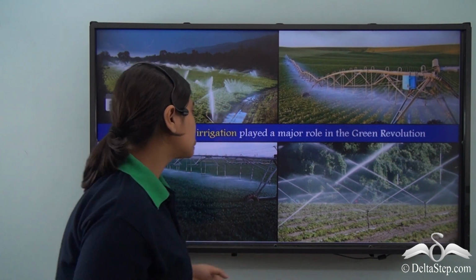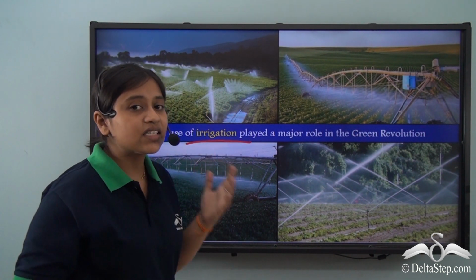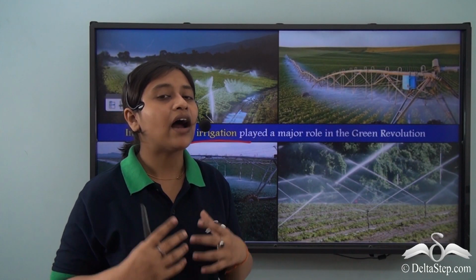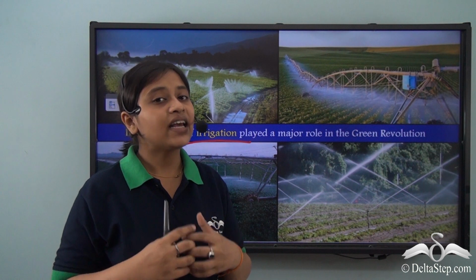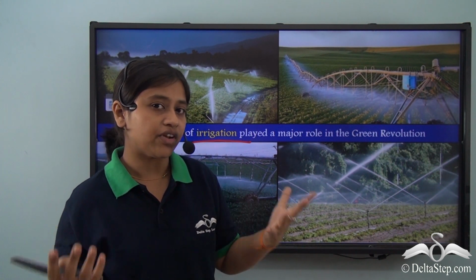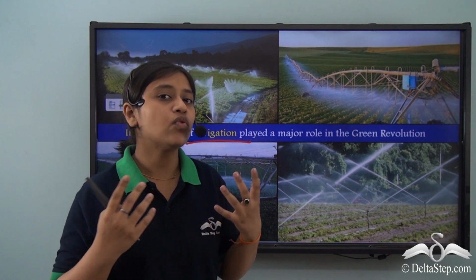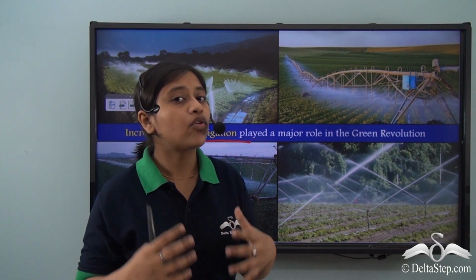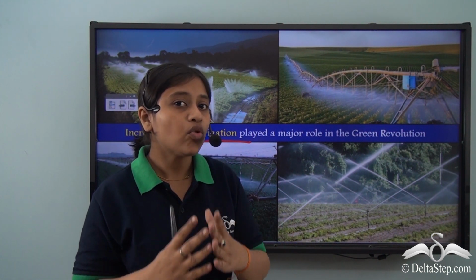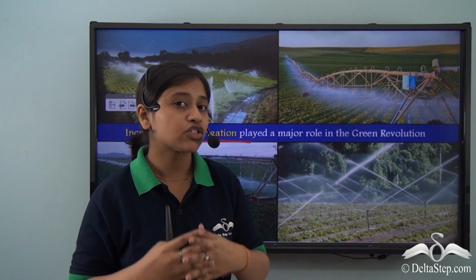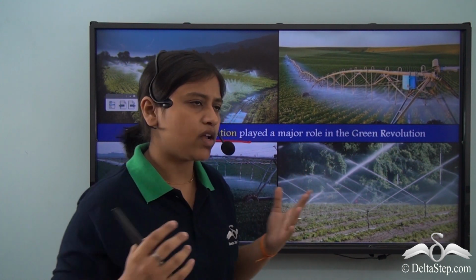But with the introduction of the irrigation system, water could be made available to far off fields and areas that did not receive enough rainfall or did not have access to water completely, and they could now grow crops. Therefore, this led to an overall increase in the production of crops.